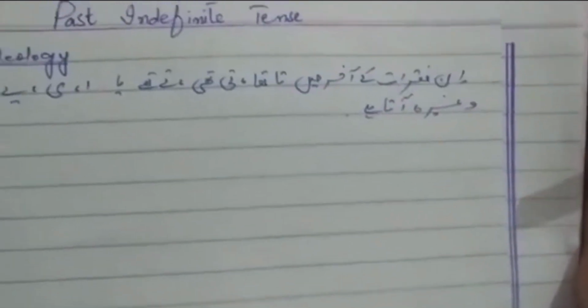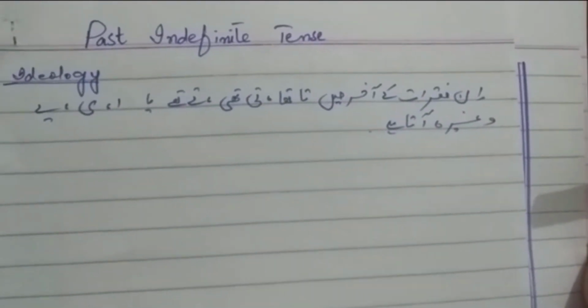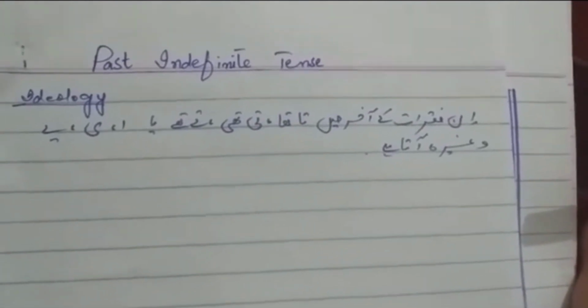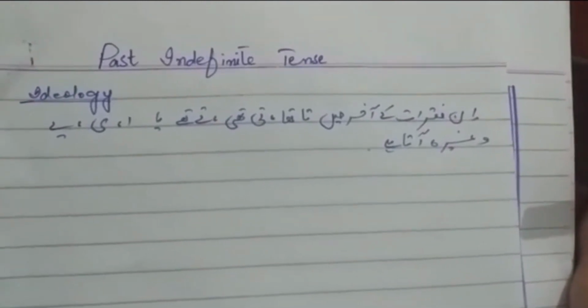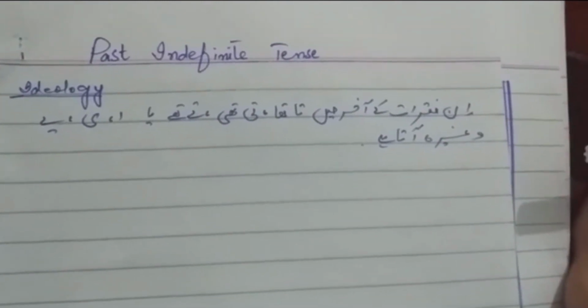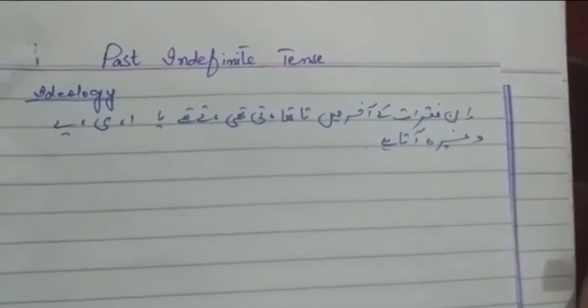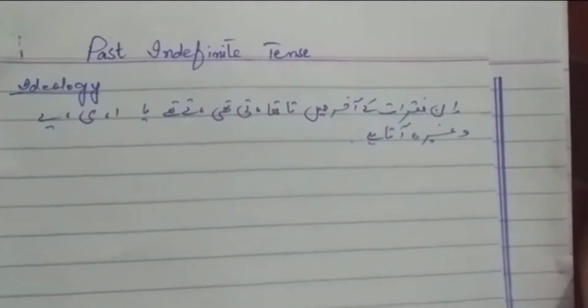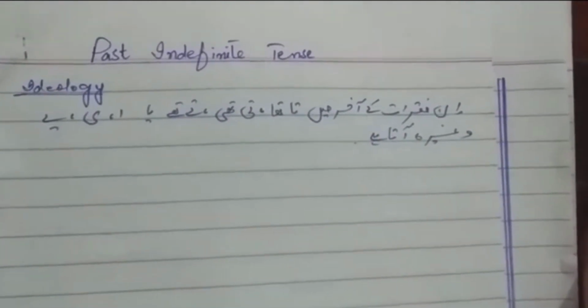So you might have noticed one thing, all the indefinites are the same, but the time is different. If we talk about future indefinite, then that would be hoga, ta, ti hogi, te honge. All these things that we are going to discuss in future, the time would be different. So that is the ideology, which means how we are going to identify them in Urdu sentences. So we have discussed ideology. Now let's move towards methodology.